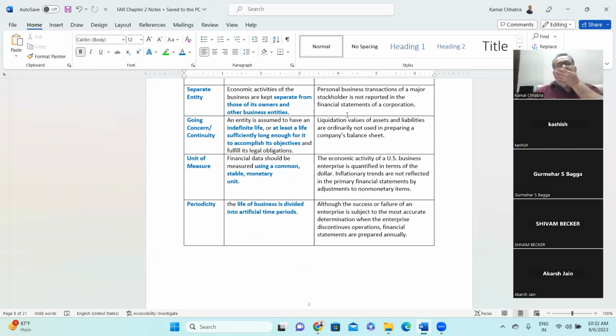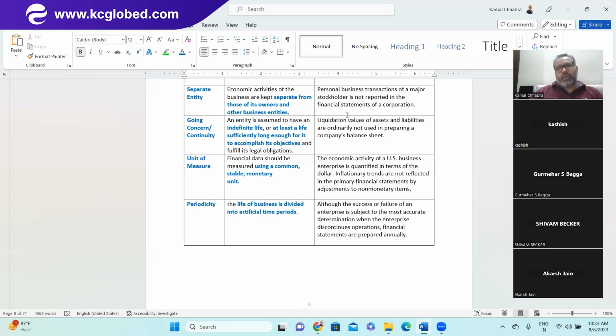And when you are doing consolidated financial statements, at that point each standalone entity is consolidated. So separate entity means the economic activity of the business is kept separate from that of its owner or other business entities. The personal business transactions of a major stakeholder are not reported in the financial statements of the company in which he is a major shareholder, because these are separate works and separate assignments in separate entities.